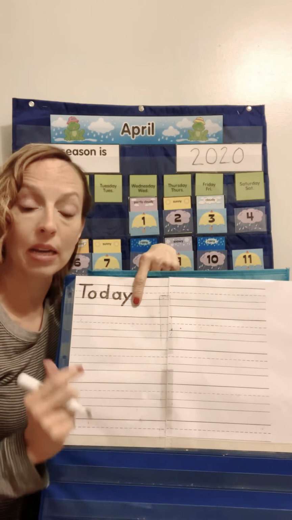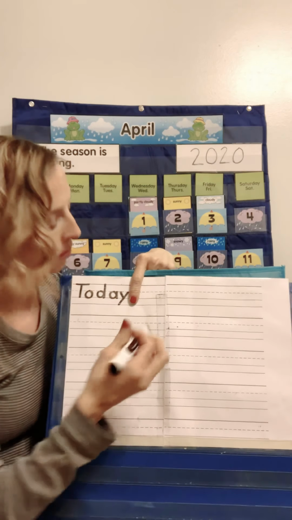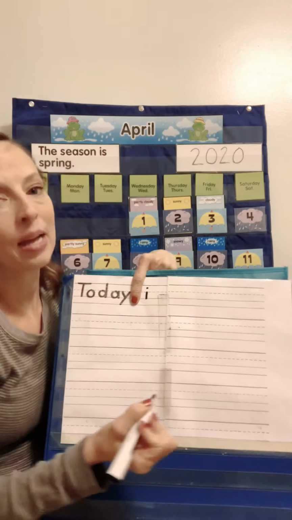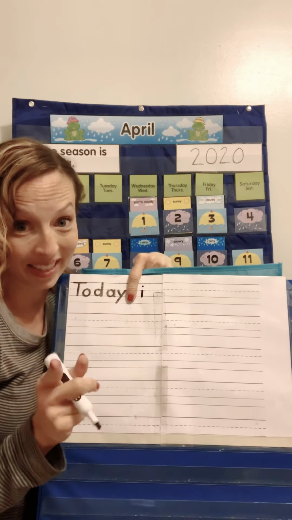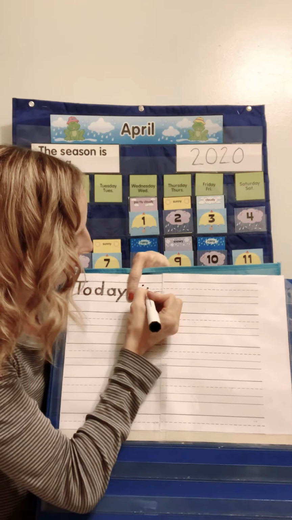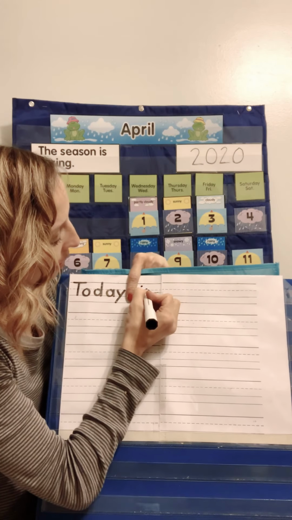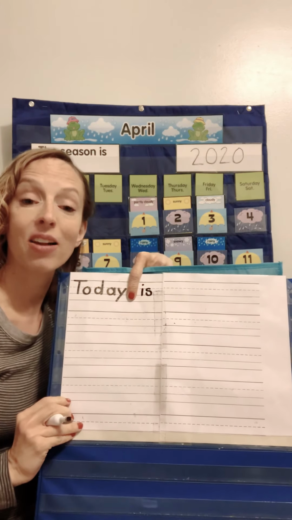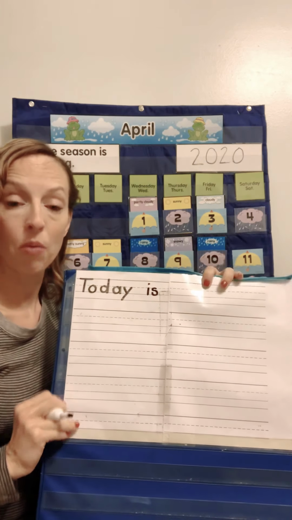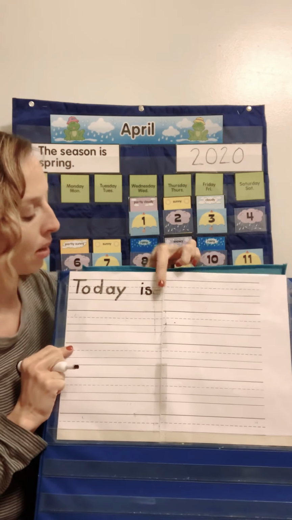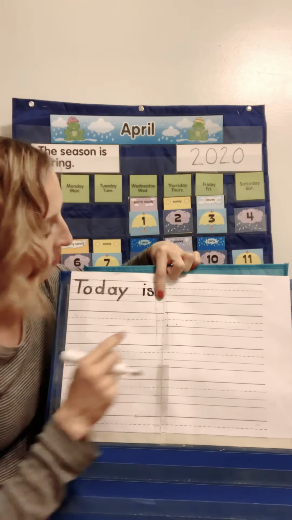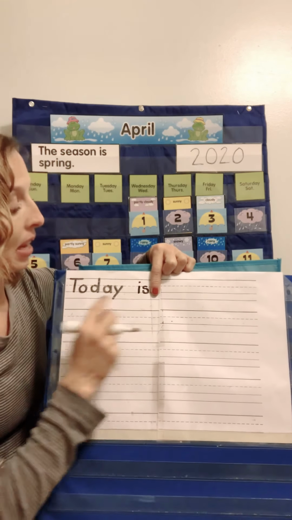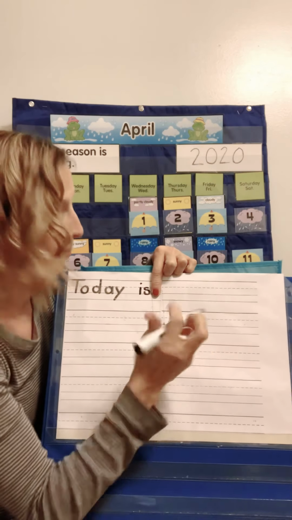So we can go on to our next one, which is our sight word, is. So we're going to go airplane line down to the grass line. Put a dot. No lollipops. All right, next we're going to go airplane line, squiggle, squaggle down to that grass line. That is our S. So right now we have the word today and the word is. We're going to put another finger space in here. And we are going to put our next piece, which is today is Thursday.